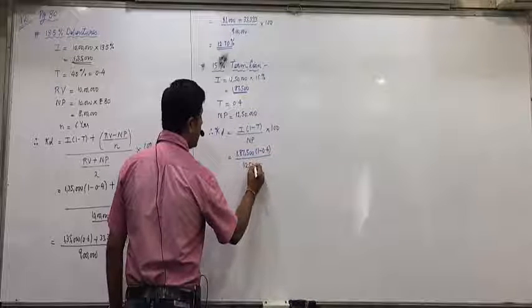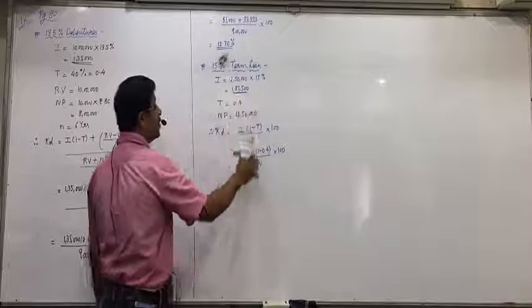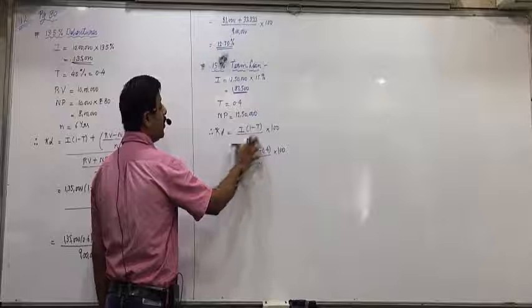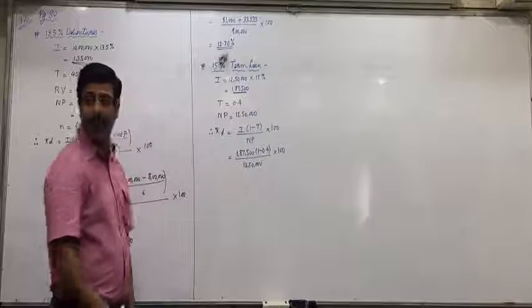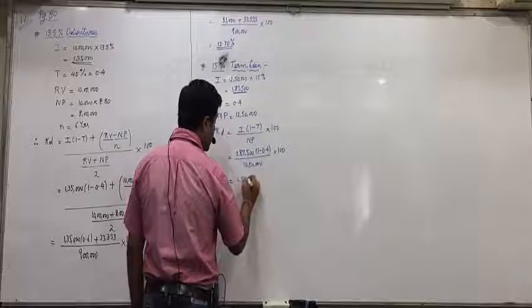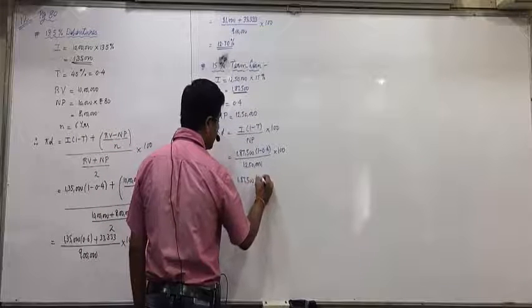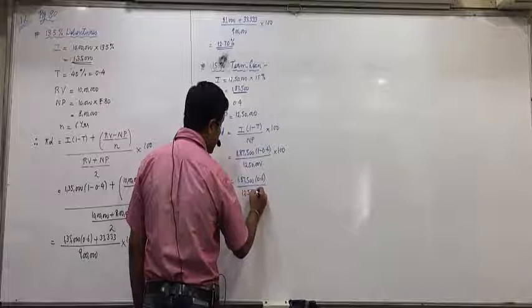Yes, I is 1,87,500 into (1 minus T is 0.4) upon NP is 12,50,000 into 100. Are you all clear with this? So 1,87,500 into 0.6 upon 12,50,000 into 100. Now directly do this in calculator.